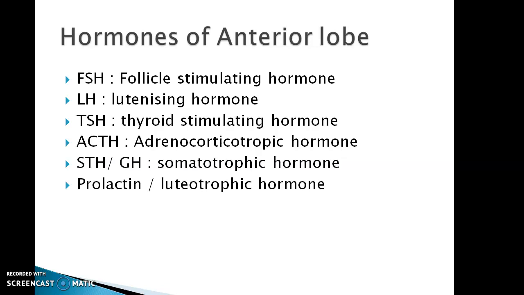Then first, hormones of anterior lobe. Anterior lobe of pituitary gland secretes various hormones and the secretion is under the control of hypothalamus. First is the follicle stimulating hormone. This hormone stimulates the testes and ovaries for the process of spermatogenesis and oogenesis.